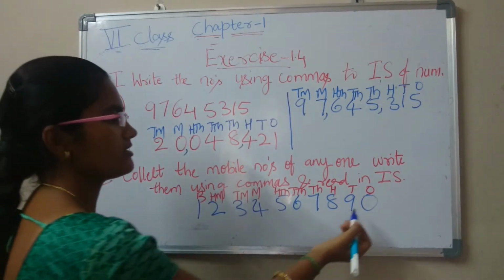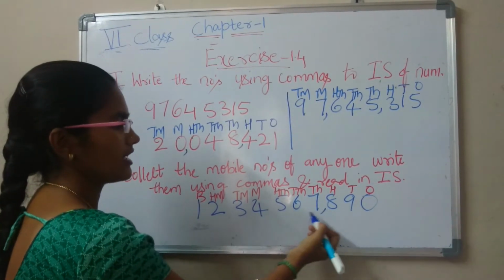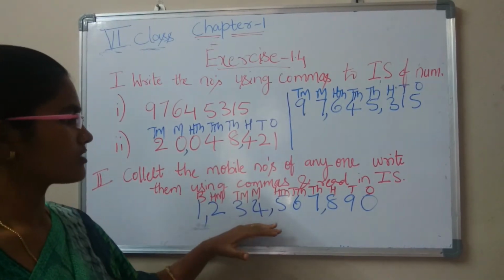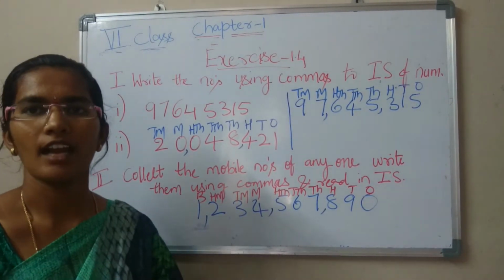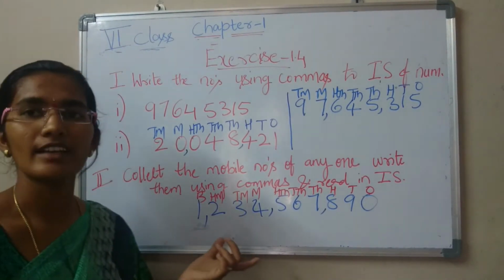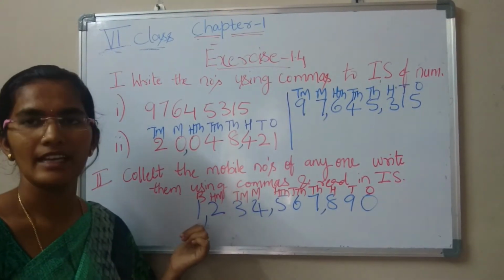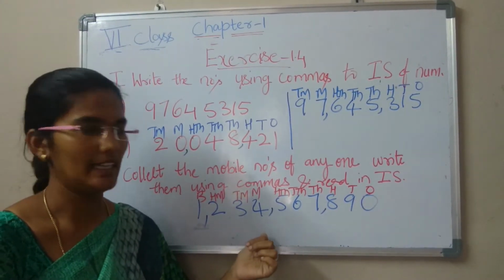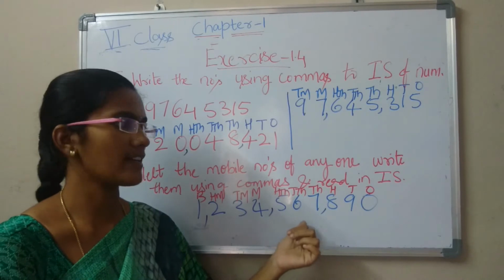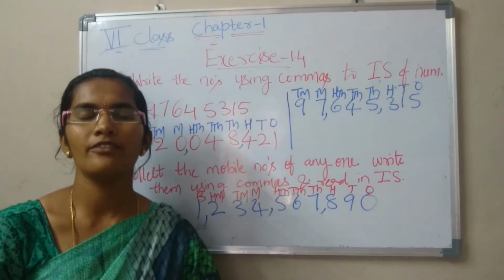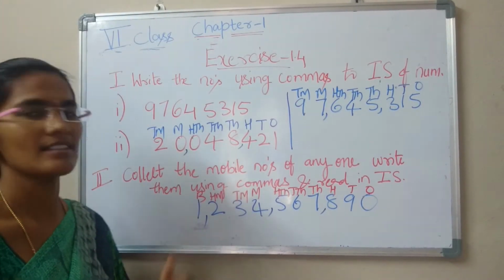Don't forget this. Writing with commas is completed. Now we have to read it in the international system. How will we read this number? 1 billion 234 millions 567,890. In this way we will read this number.